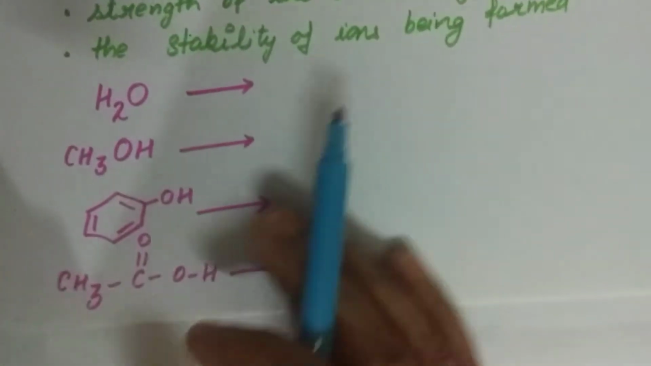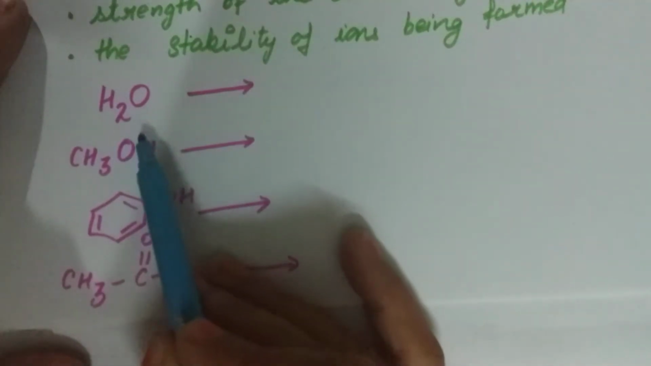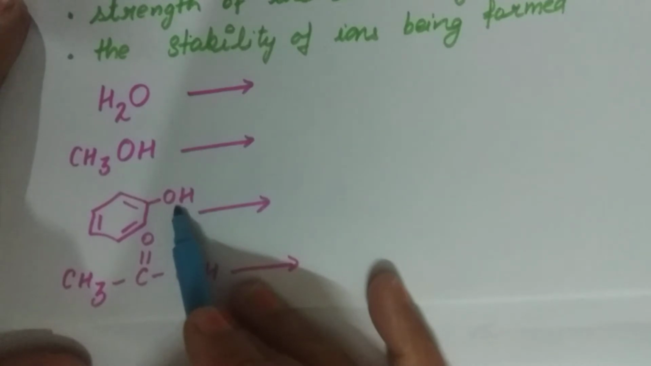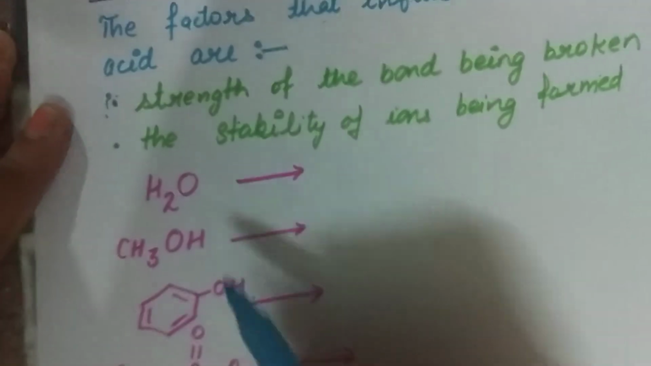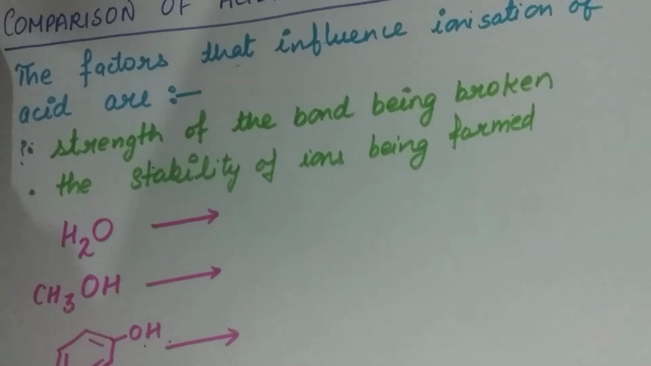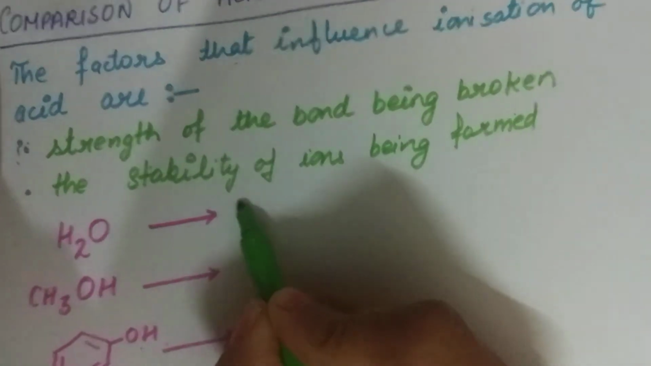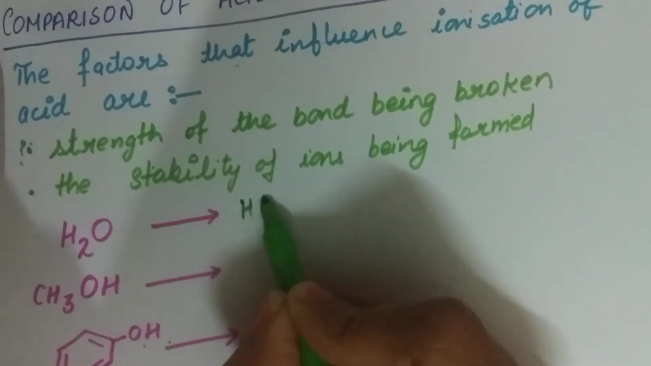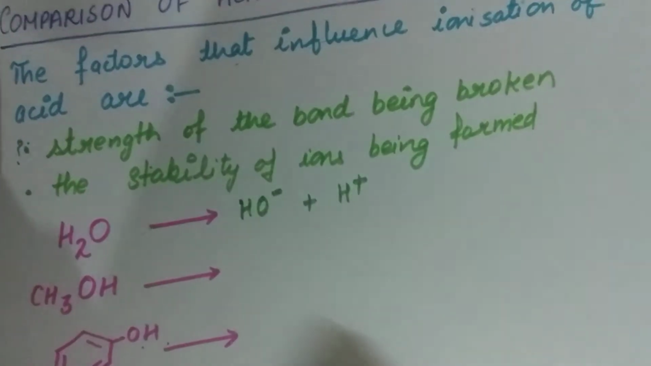Now we take the example of these four compounds, as we have compared the acidic strength in these compounds. In all of these, it involves the cleavage of the OH bond. So the first factor is not considered here, because the strength of the OH bond is almost the same. Now when they break down, in the first case it will give HO negative and H positive.